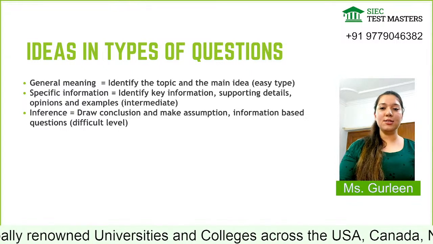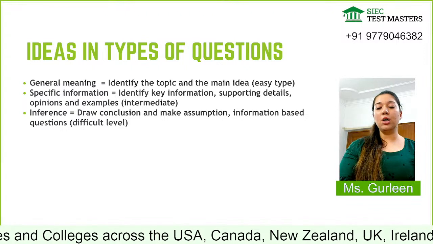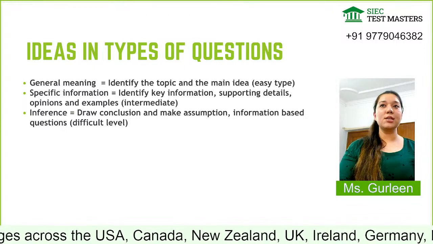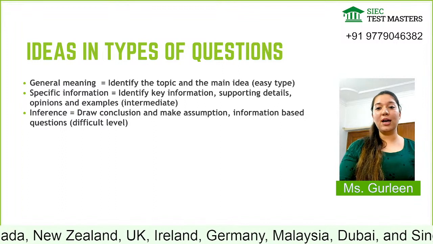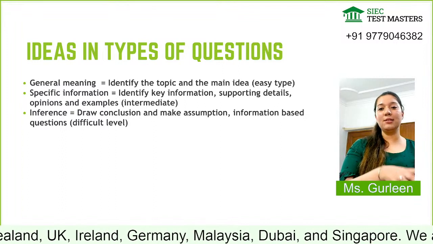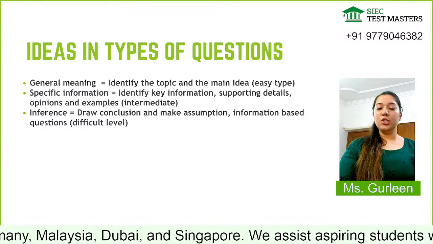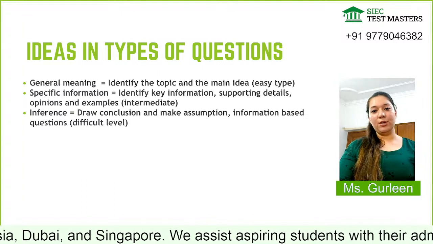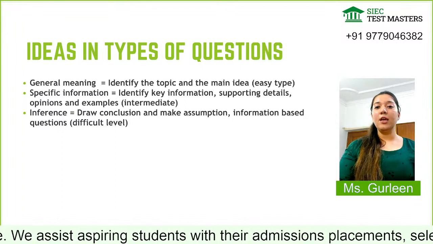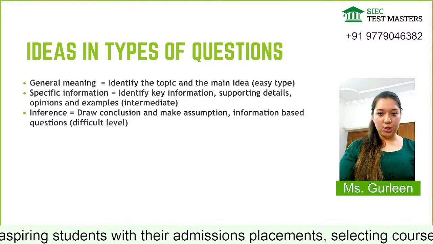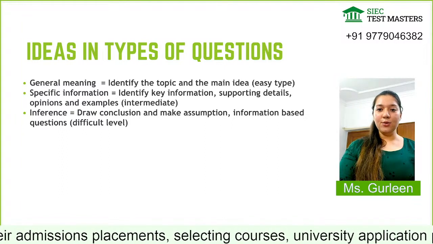Read the paragraph and understand what the person is trying to say, right? So you have to choose that, make assumptions. Again, opinion, viewpoint, reading for viewpoints. You have to keep an eye on which person is saying what, why he is against or in favor. So these things also you have to keep a check on. And information based questions. So this is a difficult level which CELPIP usually uses in task 4. I hope I am clear till now.